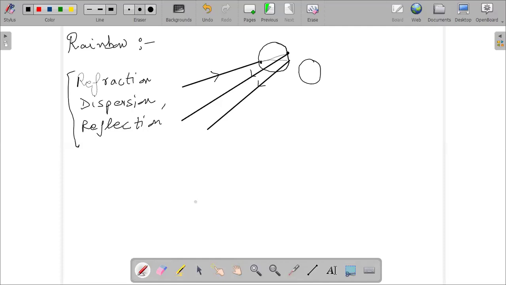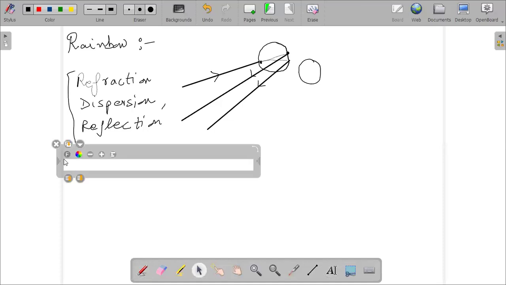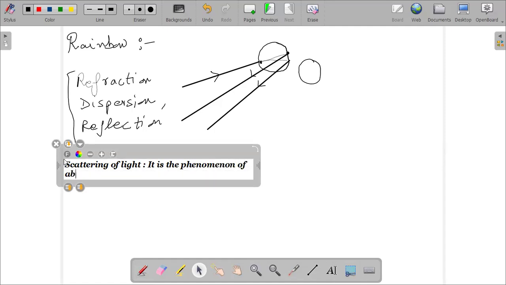So scattering of light is defined as the phenomenon of absorption of light by tiny particles and re-emission.